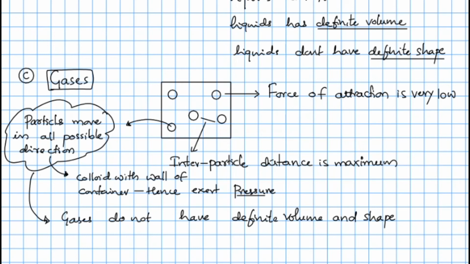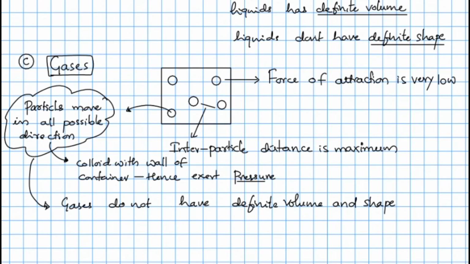This is all about the classification of matter according to the physical properties. In the next video I'm going to explain how matter is classified according to chemical properties.